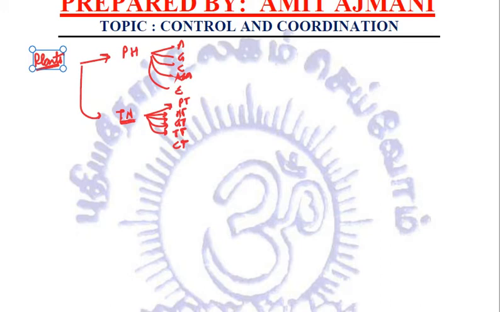We saw how different parts of the plants show different types of tropic movements. Then we related the nastic movements and the curvature movements. Then we also talked about photoperiods, photoperiodism. We talked about phytochrome, right? This was all about the control and coordination in plants.